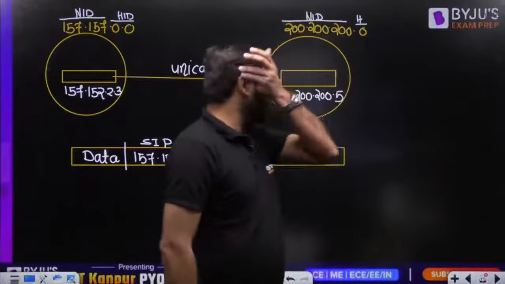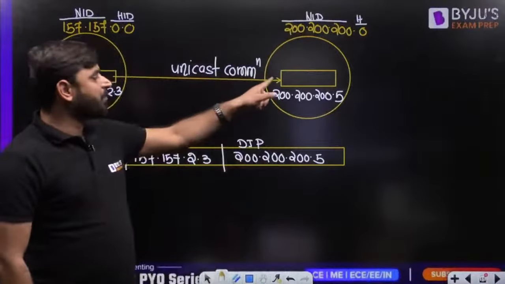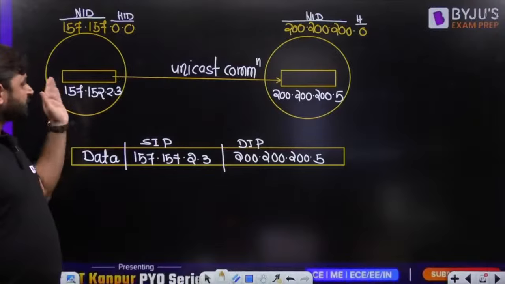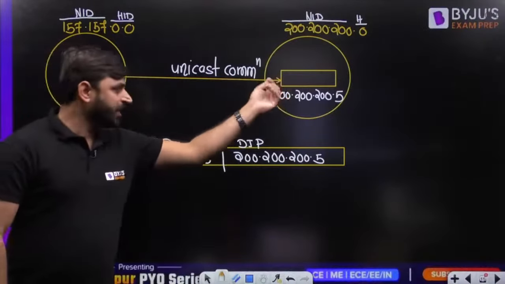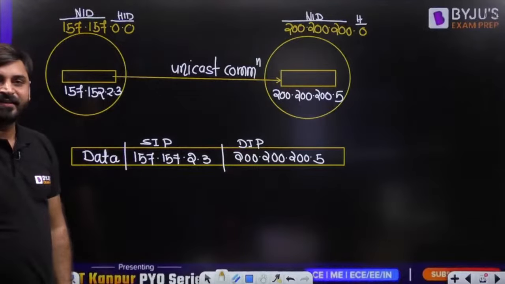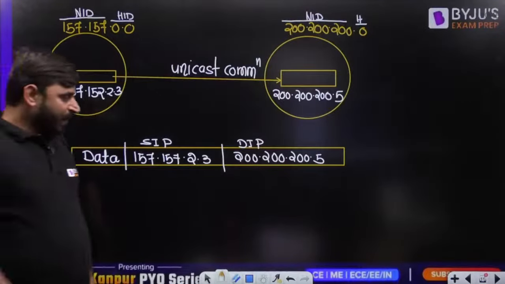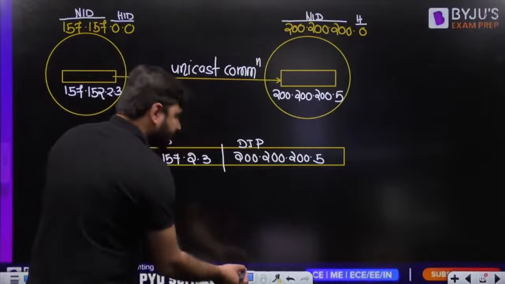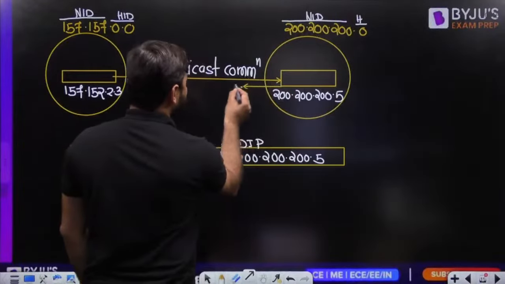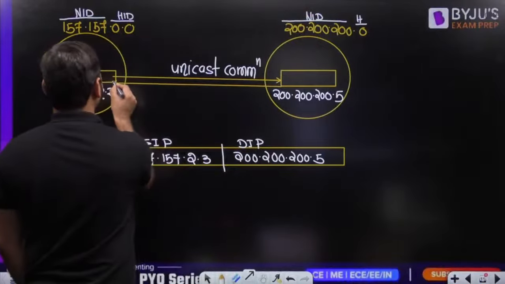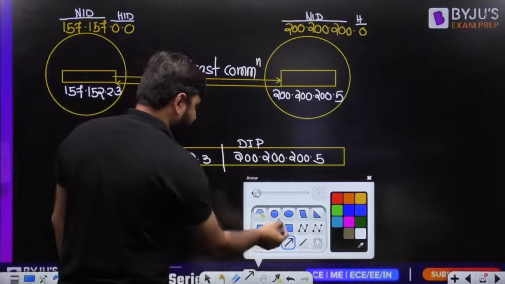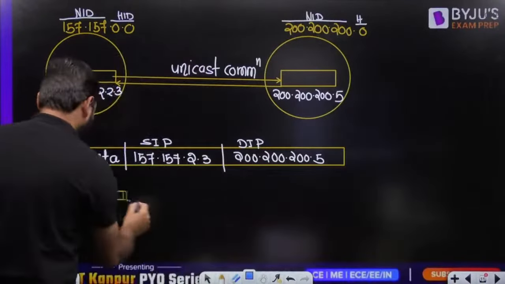What is my question here? My question is, if this computer wants to send a message to this computer, is it possible or not? If this computer is sending a message to this computer, it means this computer can also send a message to this computer. Is it or not? So actually, my dear friends, this computer can also send a message to this computer. If this computer is sending a message to this computer, what will I write in the source IP address and what will I write in the destination IP address? I want to ask you.